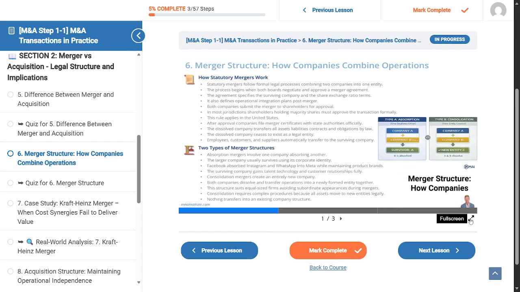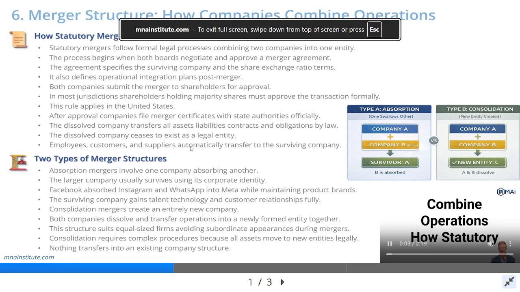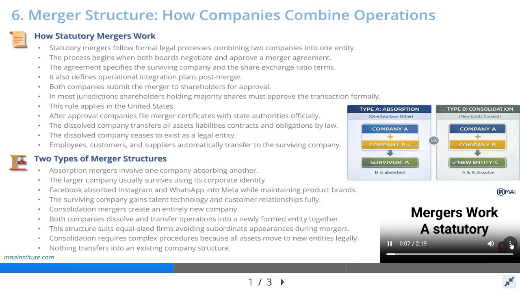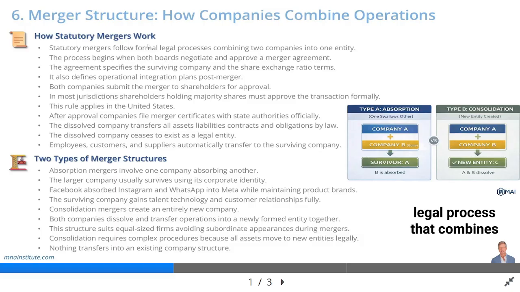6. Merger structure. How companies combine operations. How statutory mergers work. A statutory merger follows a formal legal process that combines two companies into one entity. The process begins when boards of directors from both companies negotiate and approve a merger agreement. This agreement specifies which company will survive, the exchange ratio for shares, and how operations will integrate.